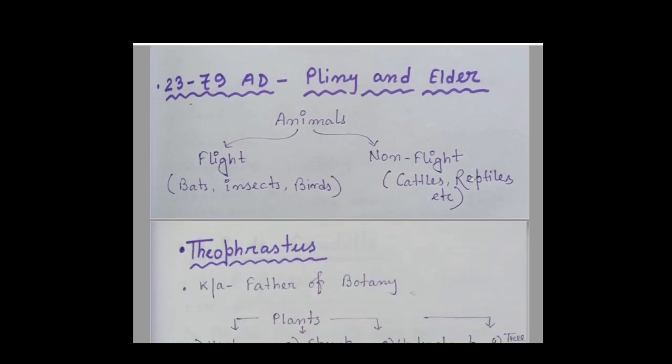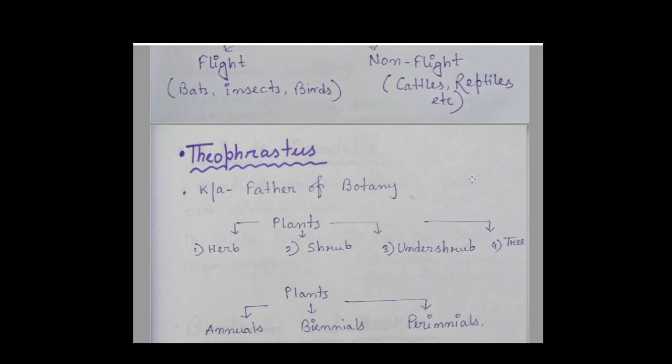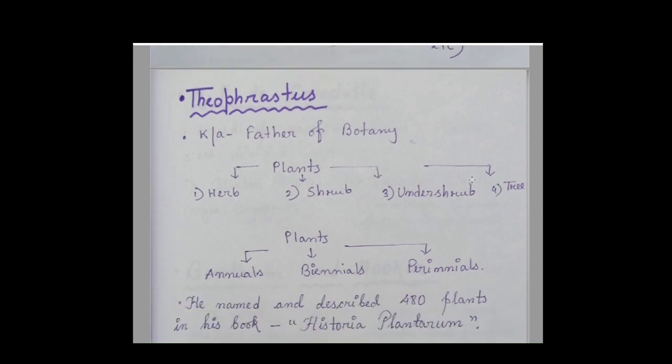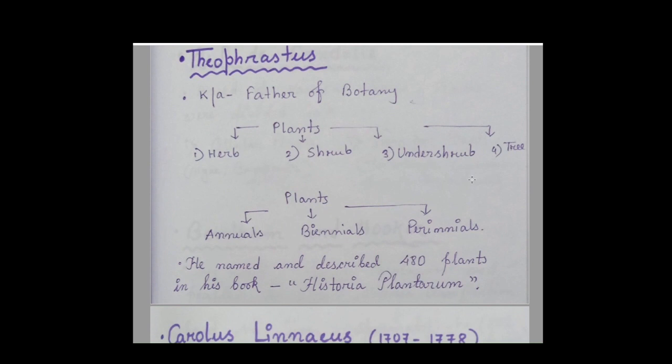Then we can see that Theophrastus, known as the father of botany, divided plants into four categories: herb, shrub, undershrub, and tree. And again, he also classified plants as annuals, biennials, and perennials. He named and also described 480 plants in his book Historia Plantarum.